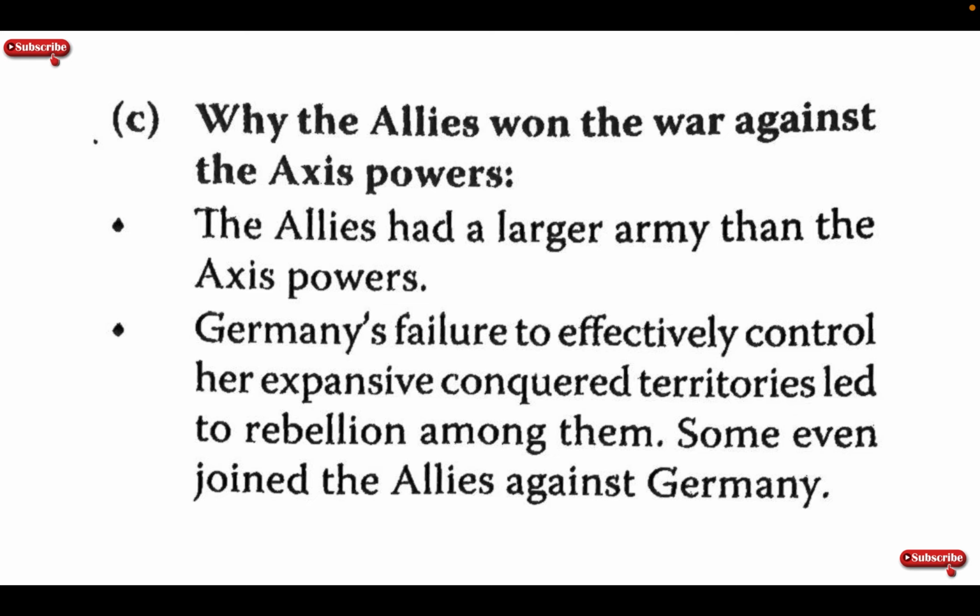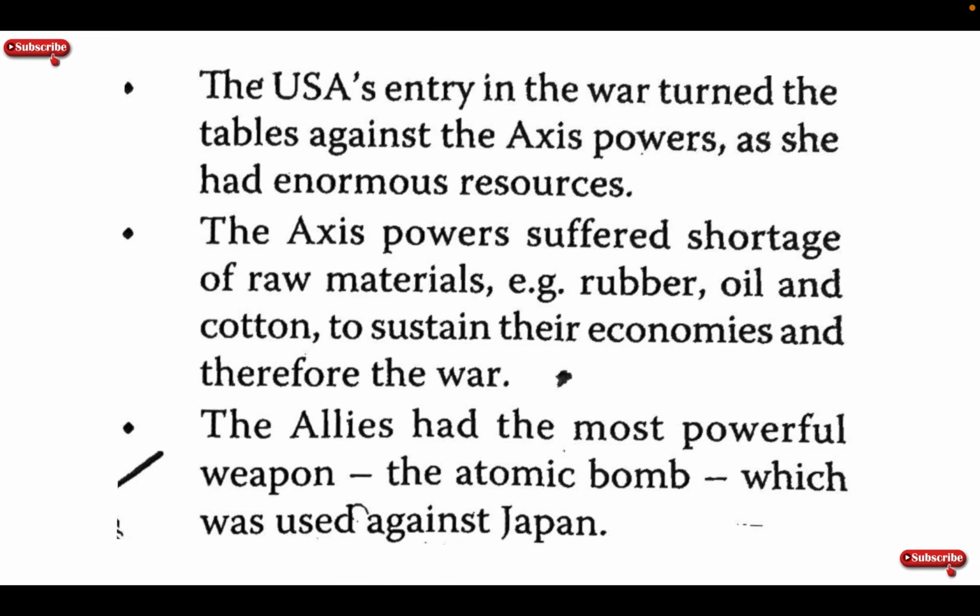Germany's failure to effectively control her expansive conquered territories led to rebellion among them. Some even joined the Allies against Germany. The USA entry in the war turned the tables against the Axis powers, as she had enormous resources.